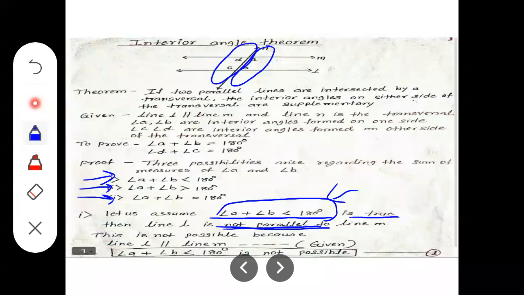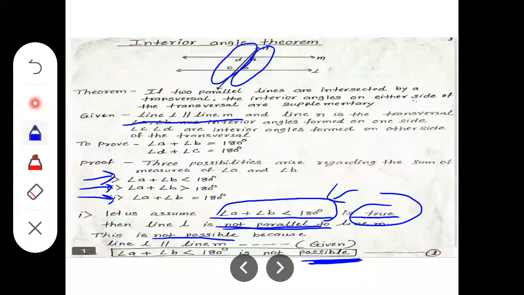But what is given here? Line L is parallel to line M, that is a mismatch. The lines would cross each other, so it is not possible. This first assumption is not true. So angle A plus angle B less than 180 degrees is never possible, because those are two parallel lines.